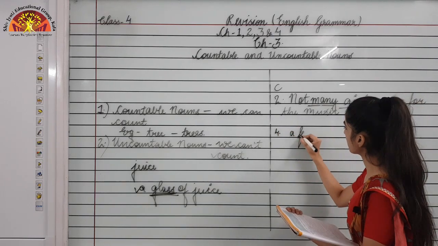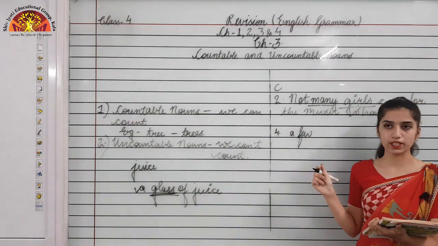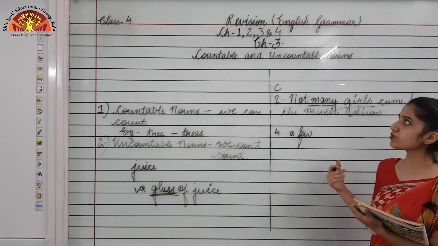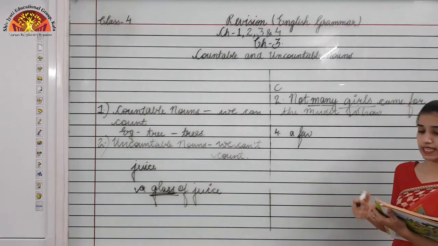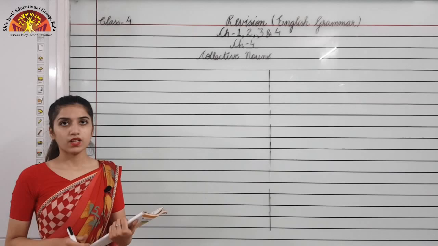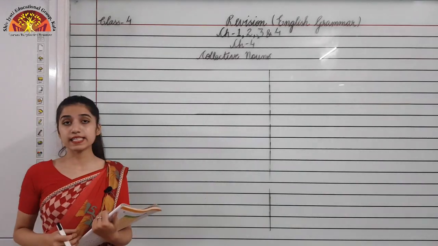A few. Okay, this would be the answer. Now this was the revision of chapter number 3, and now we are going to do chapter number 4, that is collective nouns. Okay. Now we will do chapter number 4, that is collective noun.